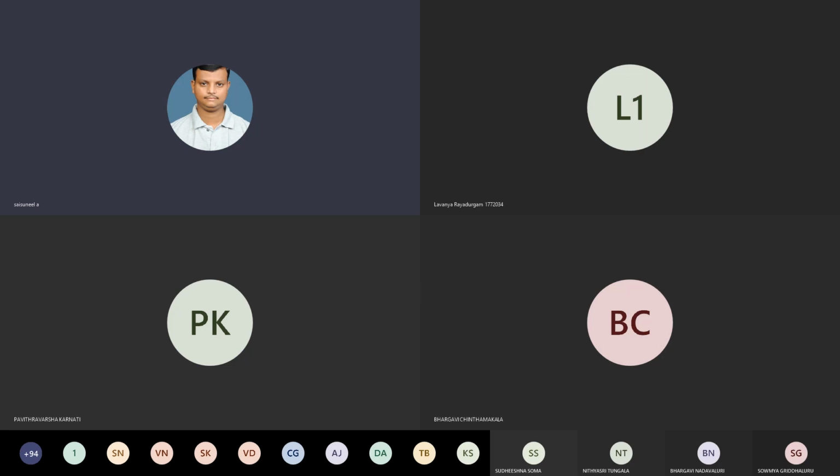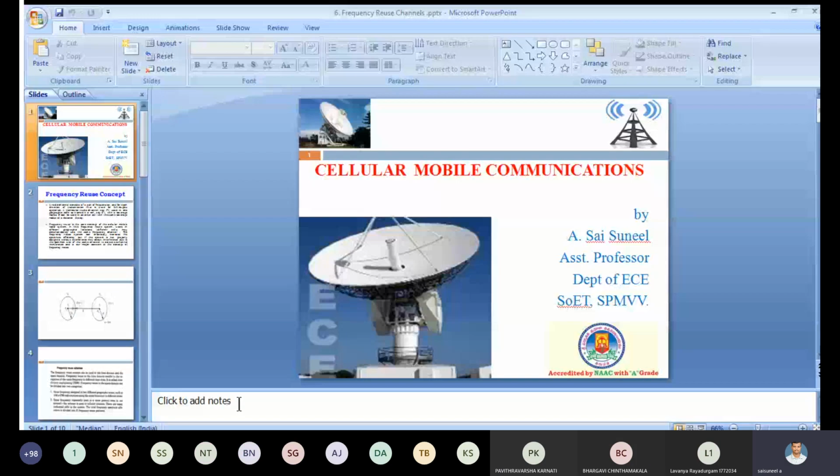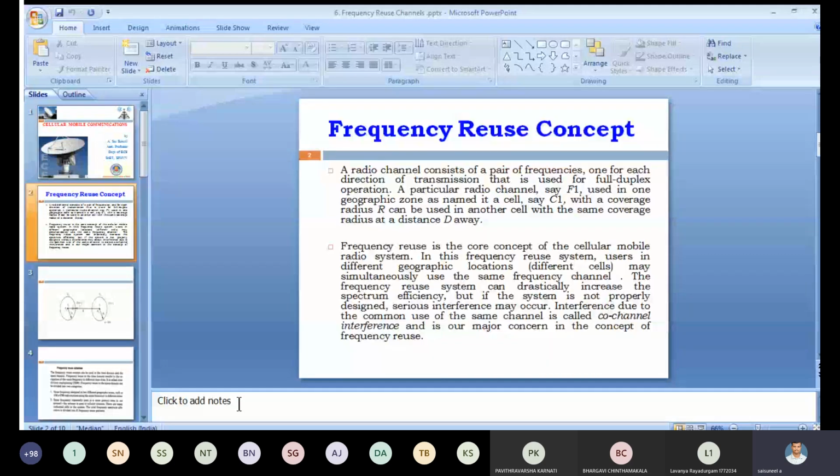A radio channel consists of a pair of frequencies, which can be used at different cells, but not adjacent cells. If we use the same frequency in adjacent cells, we get co-channel interference.